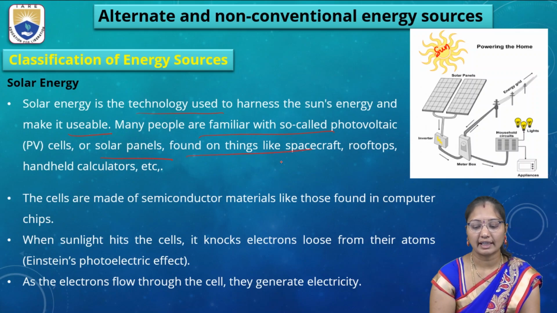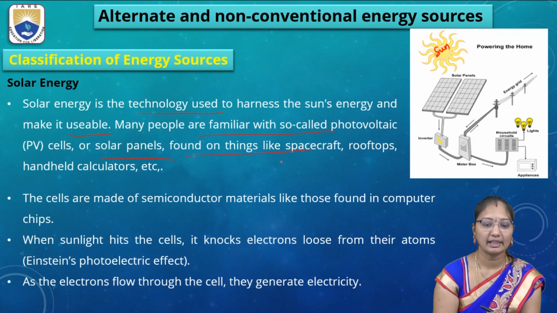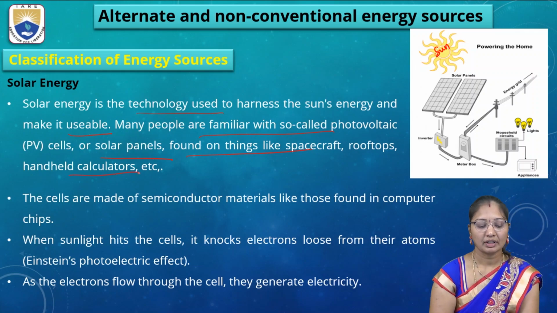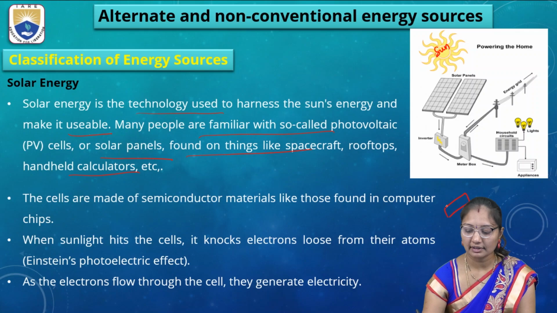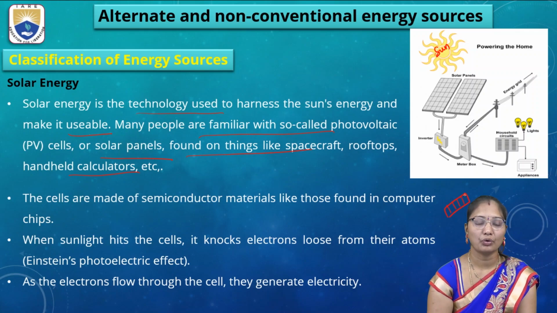They are found on things like spacecraft, rooftops and handheld calculators. In handheld calculators, we have some photovoltaic cells, those 4 to 5 black cells. That is what is called photovoltaic cells.